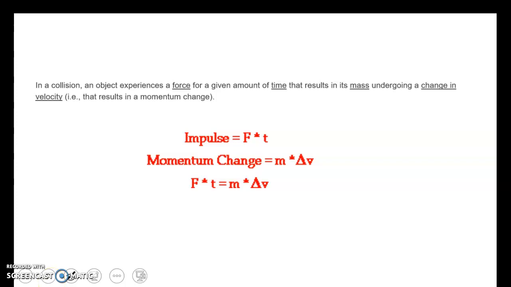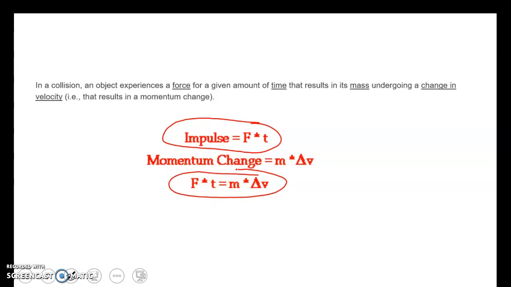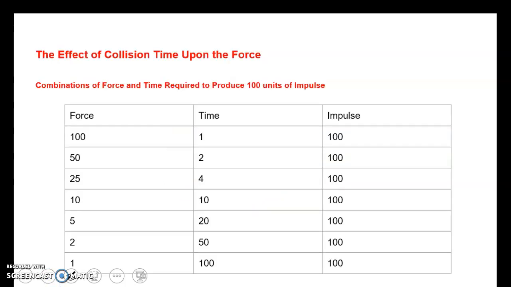So in a collision, an object experiences a force for a given amount of time. That's our impulse, and it causes a change in velocity. That's our momentum change. And again, Ft equals m times delta v, the effective collision time times the force. So if we're applying a force of 100 for 1 second, our impulse is 100. If we apply a force of 50 for 2 seconds, our impulse is 100.